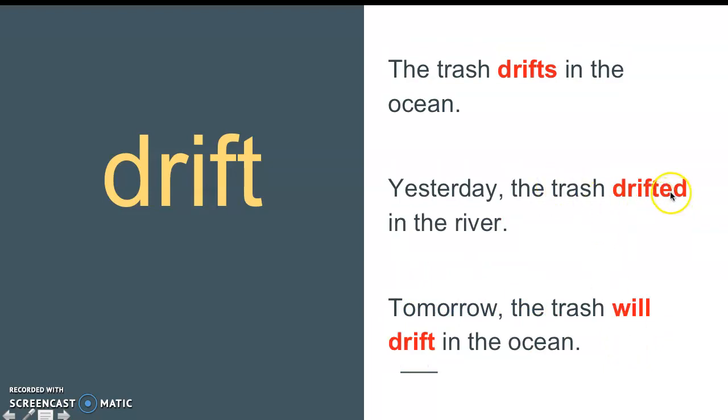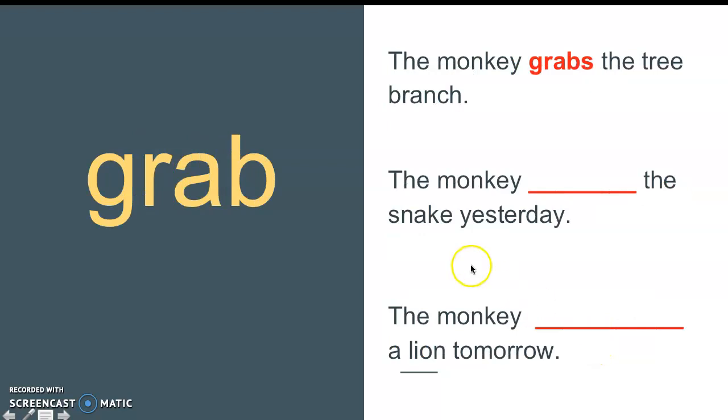Yesterday, the trash drifted in the river. Again, this is a regular verb, so you add ed to the end. For this one, tomorrow the trash will drift in the ocean. Again, you could have chosen to say the trash is going to drift in the ocean. That's another option for how to show it will happen in the future, but this is a simpler way to show the future tense.